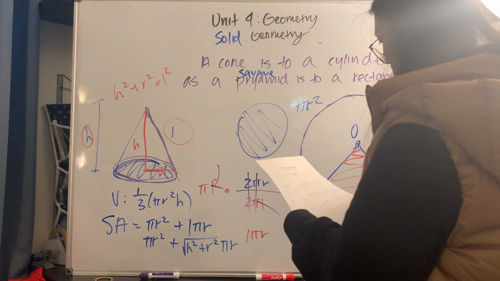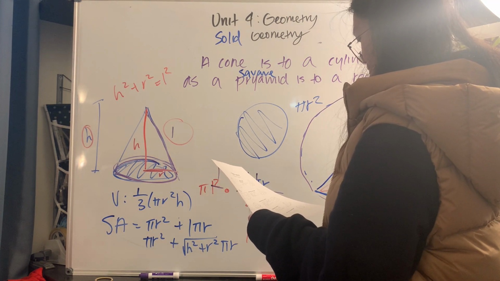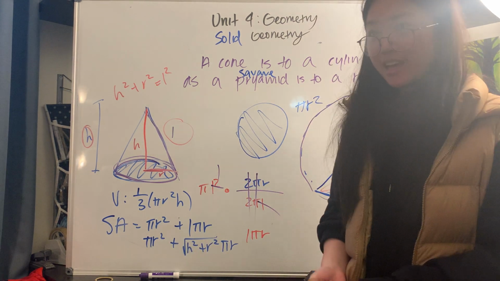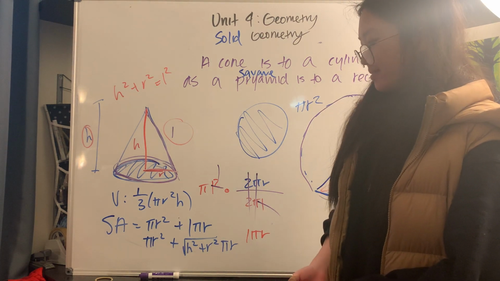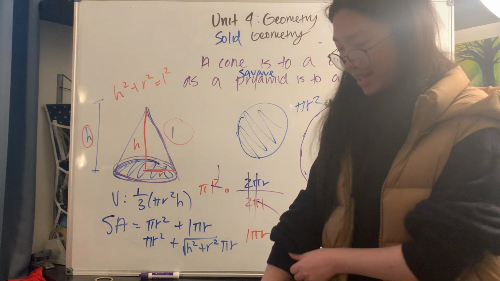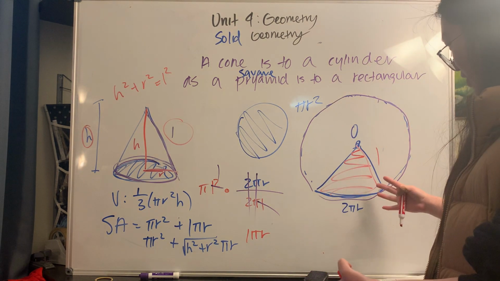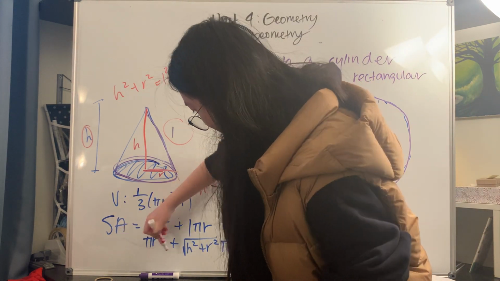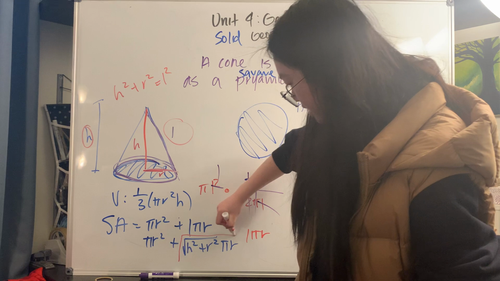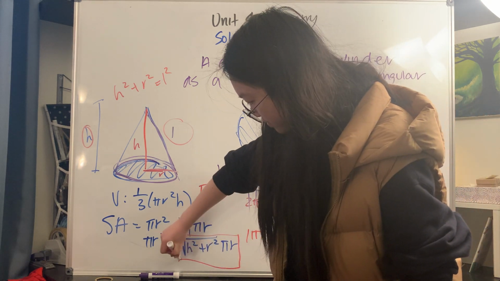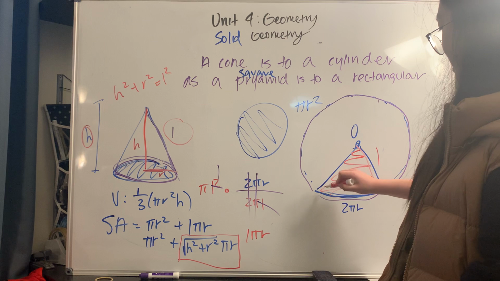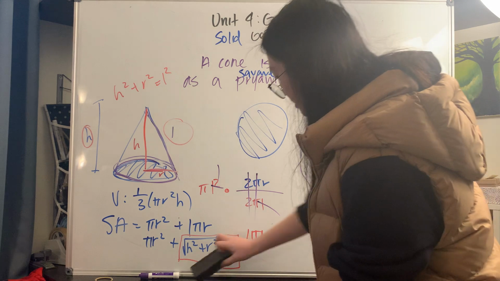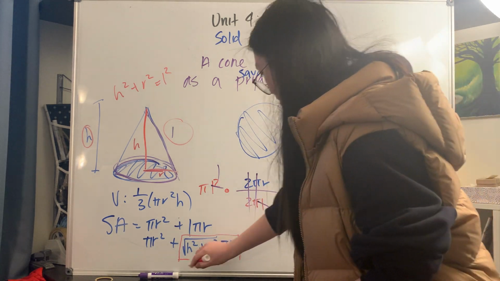I would say that this might actually be a formula worth remembering. Maybe not necessarily for, actually probably for competitions as well, because it took an awful lot of time to derive all of this right here. So surface area of a cone might be worth memorizing. At least this part over here, where we figured out the sector of a larger circle. Actually, let me erase this. Right here, surface area.